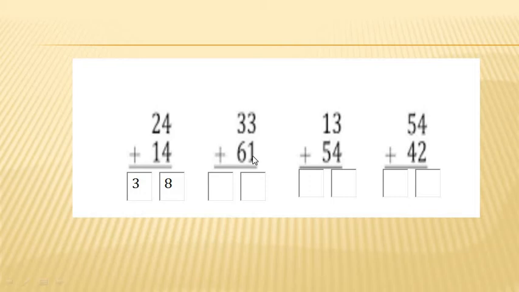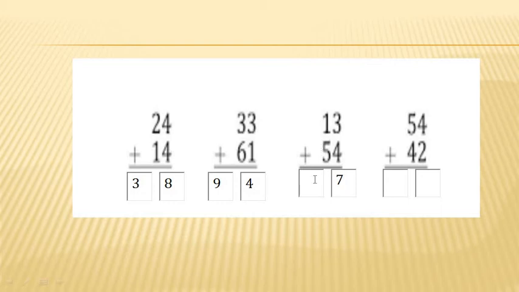33 plus 61. So, by adding number 1 to number 3, I get number 4. 3 plus 6. 3 after 4, 5, 6, 7, 8 and 9. Which number comes there? There comes number 9. Next is 13 plus 54. So, 3 plus 4, 3 after 4, 5, 6 and 7. There comes number 7.